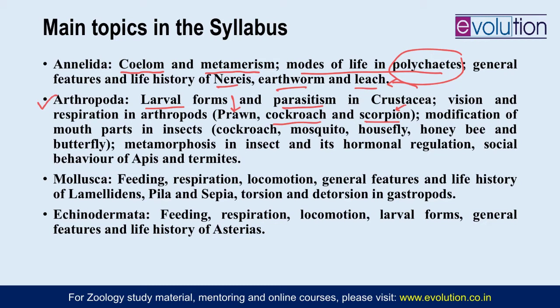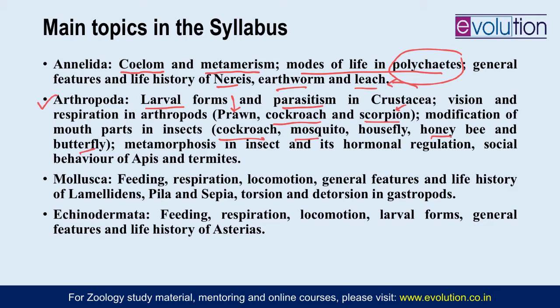So 3 different arthropods, and how the vision is in them and how they respire. Then modification of mouthparts in insects. Insecta is the largest class under Arthropoda. Under that there are different mouthparts which are modified. The basic one is the biting and chewing mouthparts, and that is something you find in cockroach. And then there are modifications of each. Then you have to study the mouthparts in mosquito, housefly, honeybee and butterfly. So all these different mouthparts you need to cover.